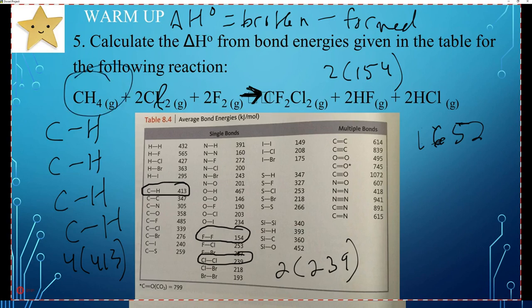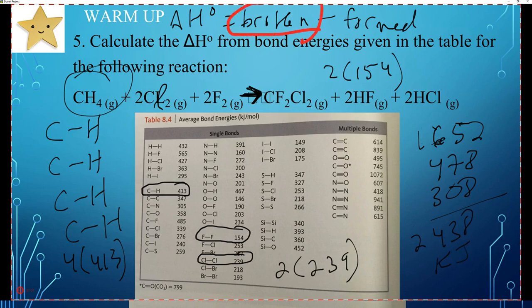Then 2 times 239 is 478. And 2 times the fluorine, 154, is 308. We add all this up: 1652 plus 478 plus 308. That's 2438 kilojoules. So that's the bonds broken.